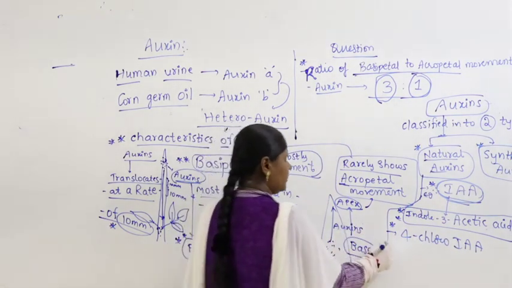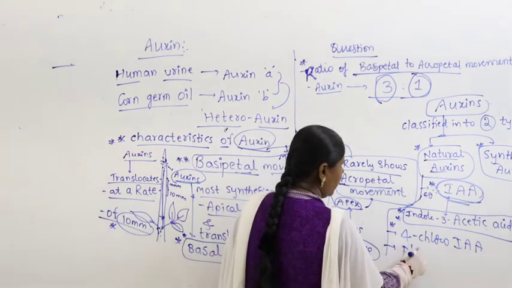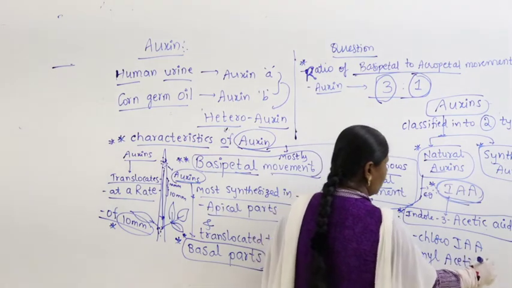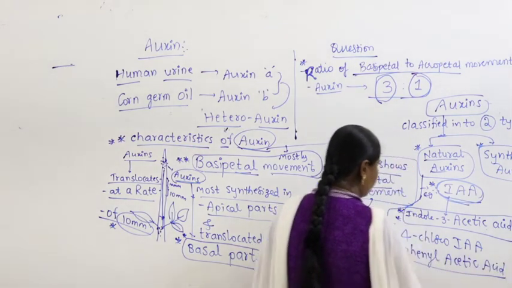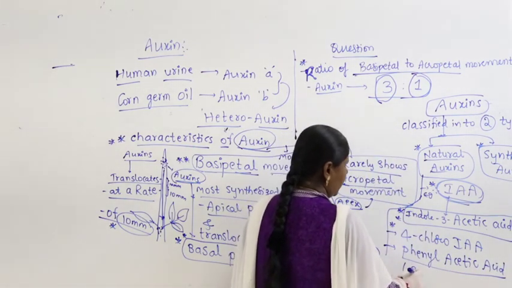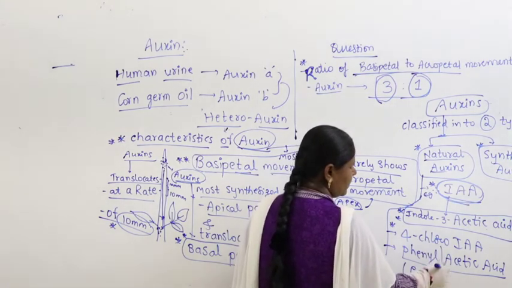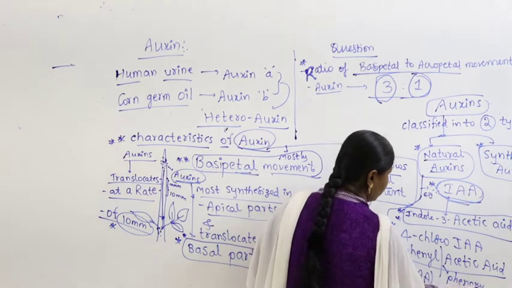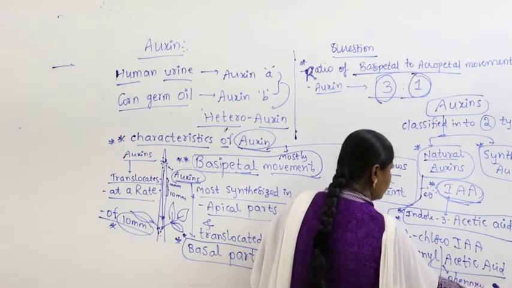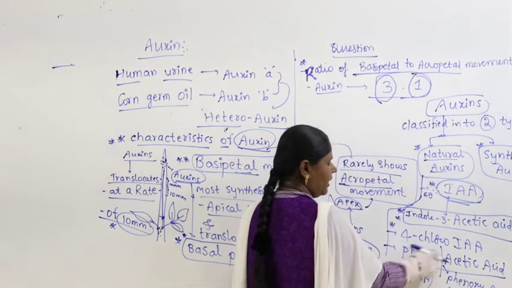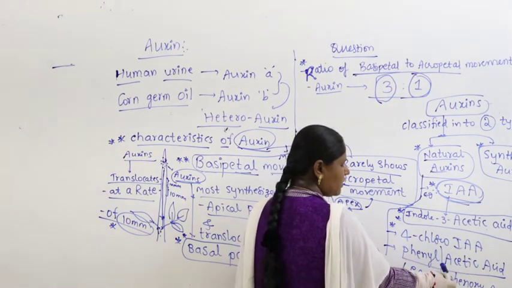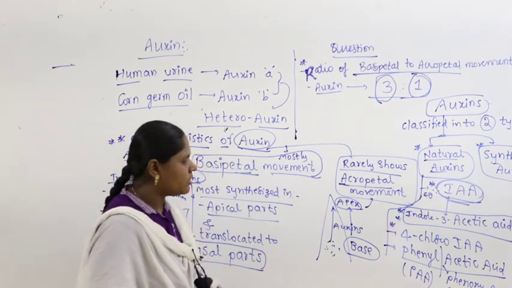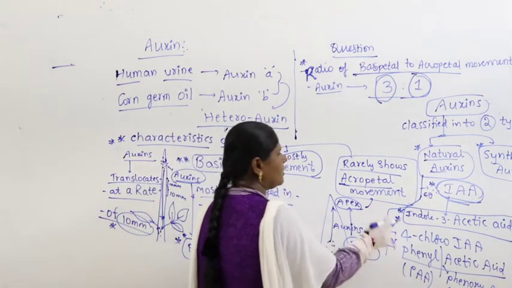Apart from this, phenyl acetic acid, PAA, or in some books, instead of phenyl, they give phenoxyacetic acid. Anything is the same. Either you get phenyl acetic acid or phenoxyacetic acid, PAA. These are examples of natural auxins.